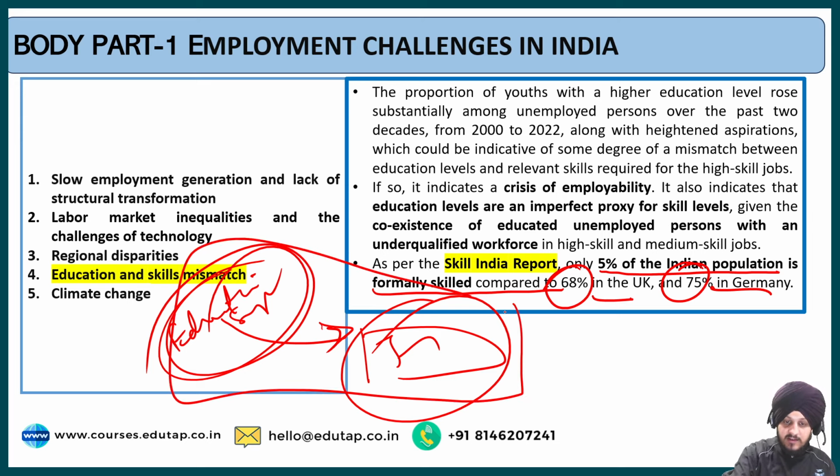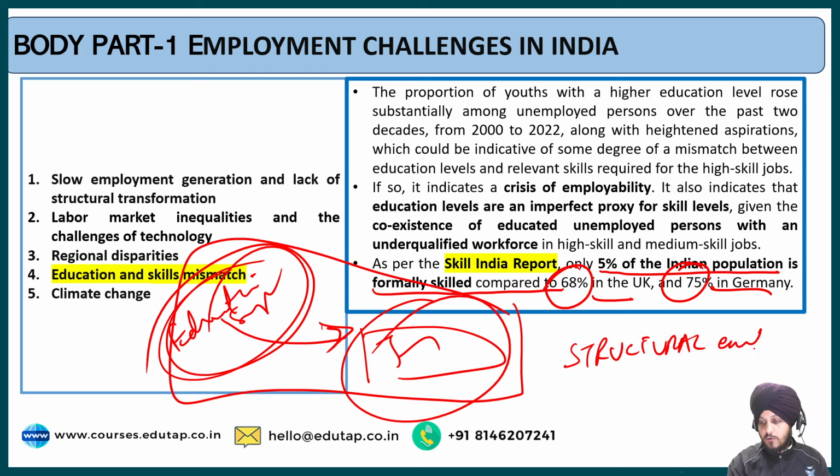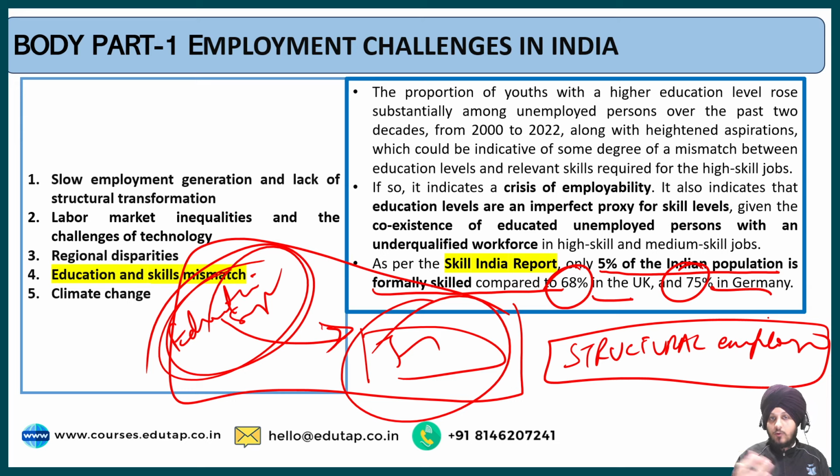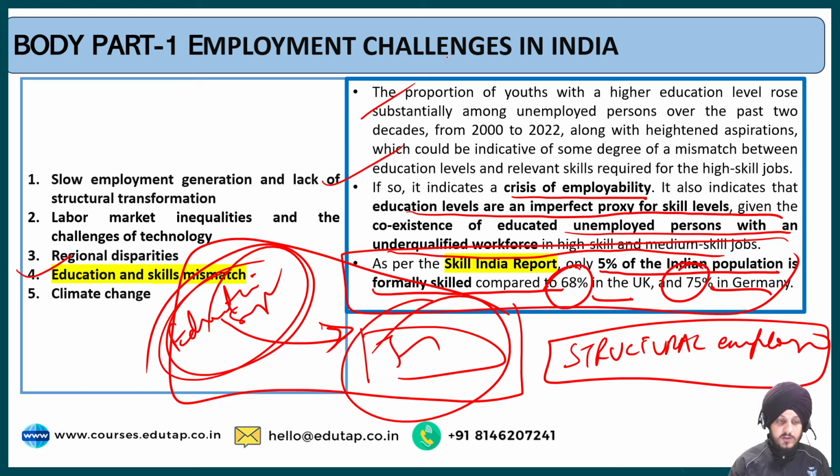And we have already discussed in the initial part of this session what type of unemployment it is. It is a form of structural unemployment, because the structural changes in the economy lead to a mismatch between the required skills and the available skills that are there in the market. So I hope this point is clear to you, and I have also written the data related to it. I've explained it to you, and I hope this point is clear.